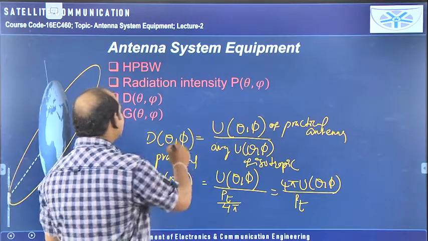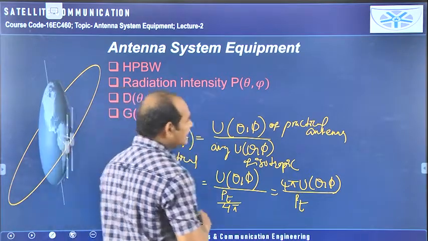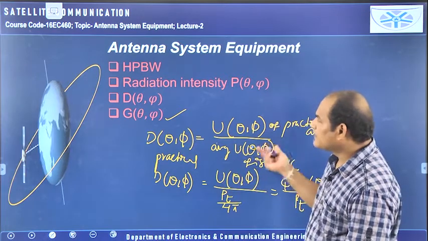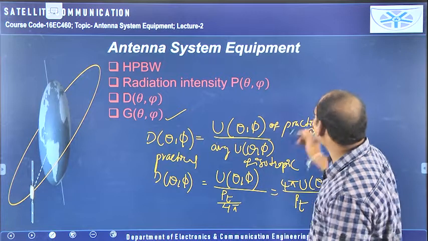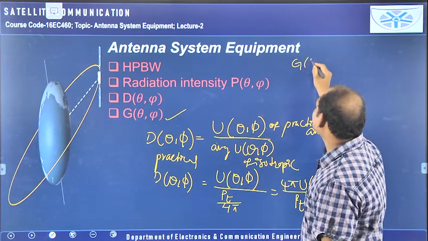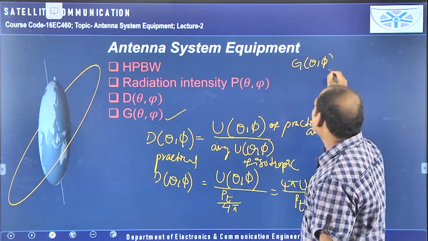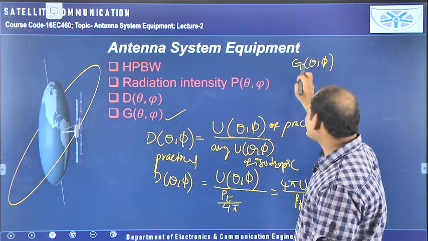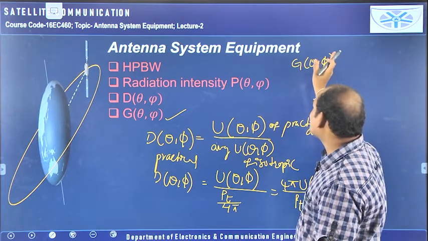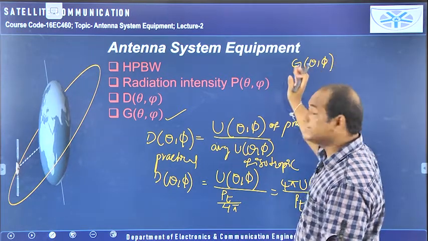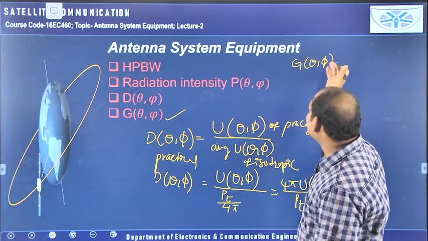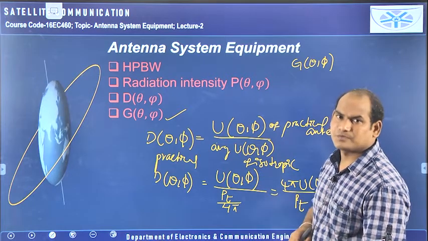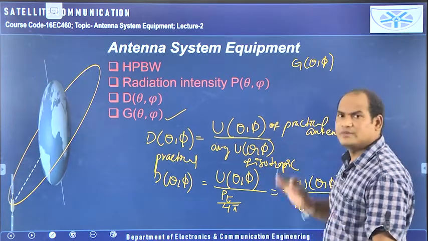Now coming to the gain of the practical antenna. There is a relation between directivity and the gain of the practical antenna. How we get that relation, I will tell here. The gain of the practical antenna is G of theta comma phi. When I give two variables within the bracket, it is a two-dimensional thing. That means the gain depends on theta and phi. For particular values of theta and phi it can be maximum, for other values it can be 0 or minimum, or in between minimum and maximum. So depending upon theta and phi, the value will change.